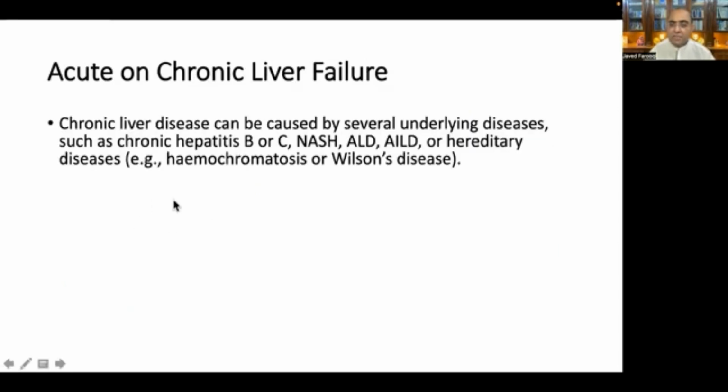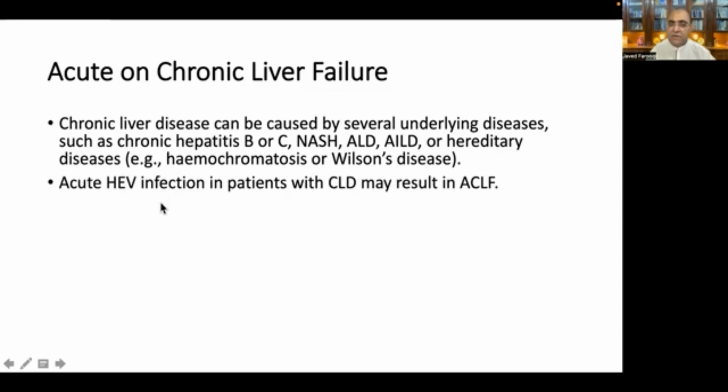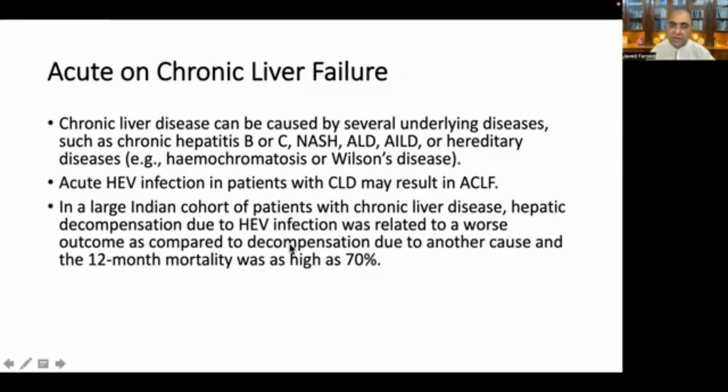As I said before in the last video, chronic liver disease can be caused by several underlying diseases, such as chronic hepatitis B or chronic hepatitis C, NASH, autoimmune liver disease, alcoholic liver disease, or hereditary diseases like hemochromatosis or Wilson disease. Acute hepatitis E virus infection in patients with chronic liver disease may result in acute and chronic liver failure.